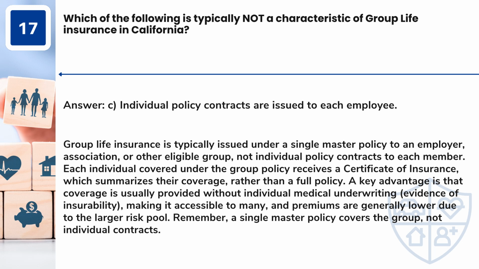Answer: C. Individual policy contracts are issued to each employee. Group life insurance is typically issued under a single master policy to an employer, association, or other eligible group, not individual policy contracts to each member. Each individual covered under the group policy receives a certificate of insurance, which summarizes their coverage, rather than a full policy. A key advantage is that coverage is usually provided without individual medical underwriting, or evidence of insurability, making it accessible to many, and premiums are generally lower due to the larger risk pool. Remember, a single master policy covers the group, not individual contracts.